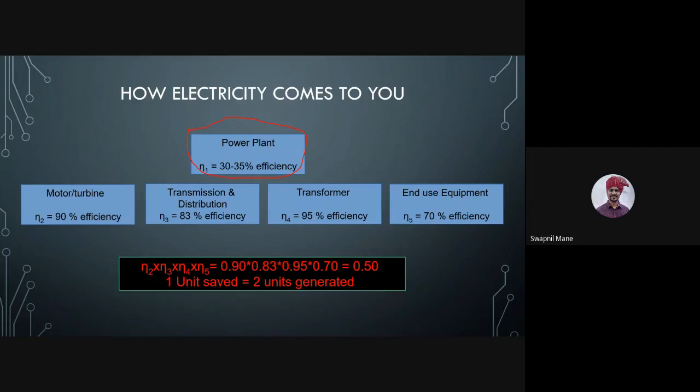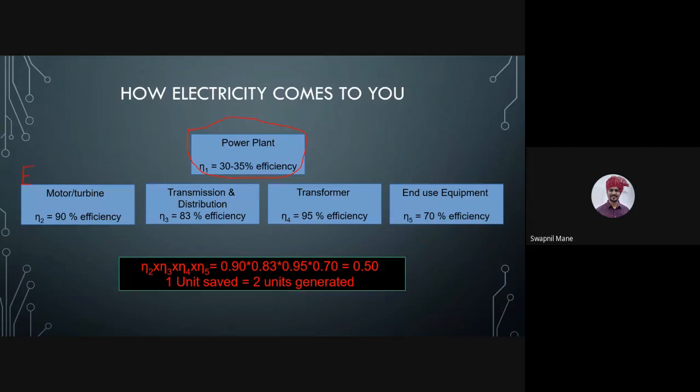So we see how the power plant converts energy into electricity. We will take one example like a hydropower plant. In a hydropower plant, the energy comes from the potential difference of water. This is converted into turbine motion. The turbine converts it into electricity. This efficiency is 60% for a hydropower plant. Example of thermal power plants: coal is fired in a boiler. It converts water into steam. Steam is expanded in the turbine and we get electricity.